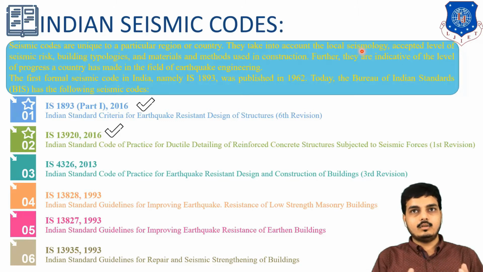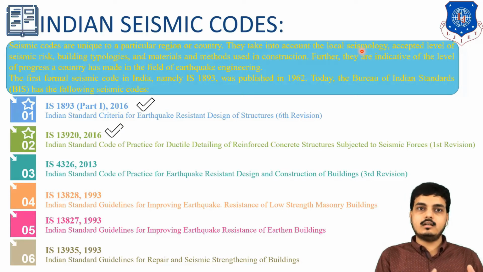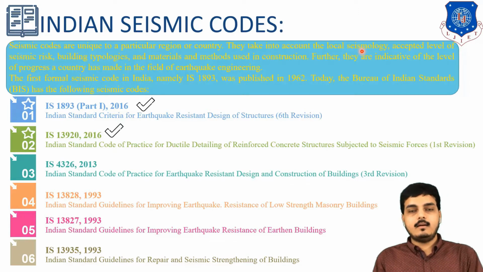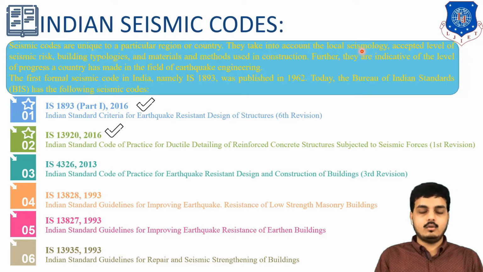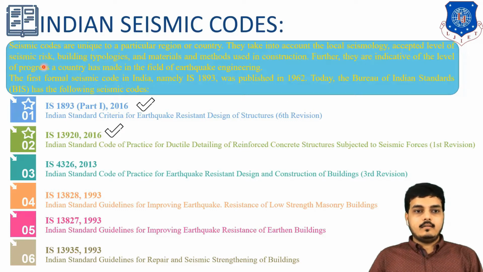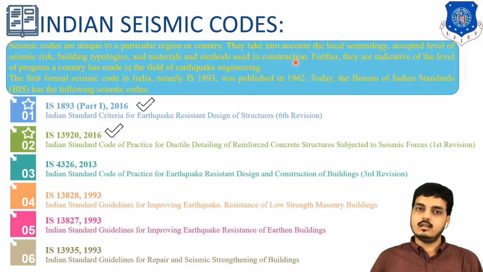Like, we know that Bhuj is a highly earthquake-prone area, so it has to be kept under the major seismic zone. Ahmedabad is not so likely to be earthquake prone, so it can be kept in the medium zone. And there are many cities or areas where no earthquake activity occurs, so they may be considered a low seismic zone. Now, the acceptable level of seismic risk, the building topology, obviously how the building is, and the material and method used in the construction: all these factors need to be considered.